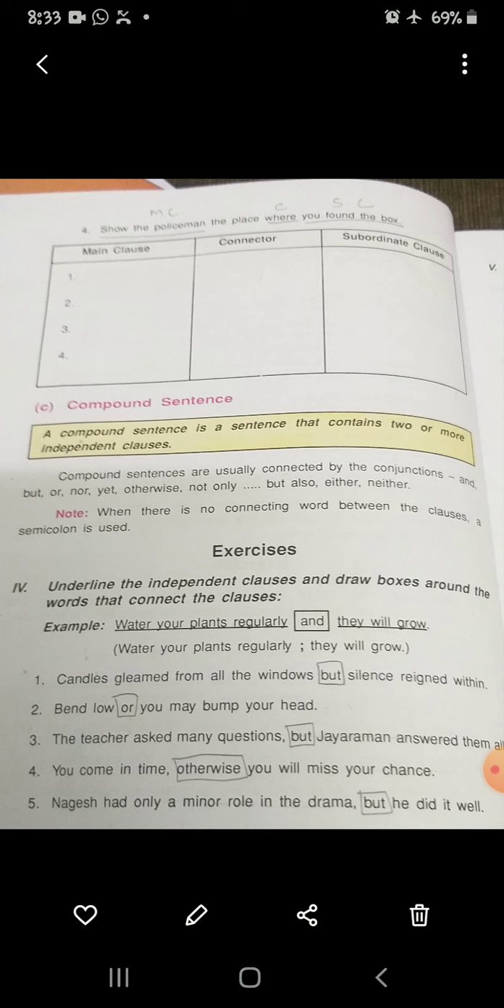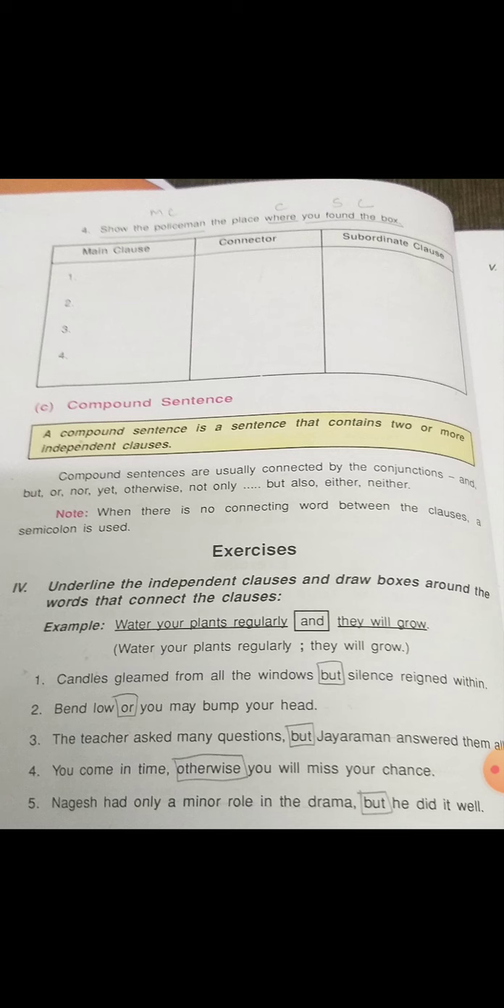Hasina took a compass bearing is the main clause. So first one, number 1 is given, there you have to write Hasina took a compass bearing in the main clause. What is the connector there? While is the connector. So in the connector you have to put while. And what is the subordinate clause in the first one? Asha studied the map using a scale, that is a subordinate clause, so you have to write that in the subordinate clause and put a line. Then only you will not be confused.